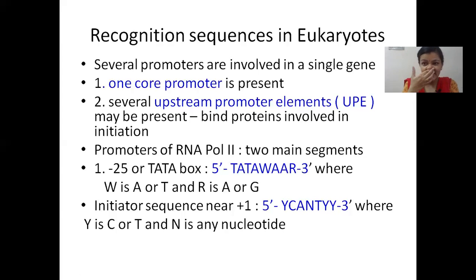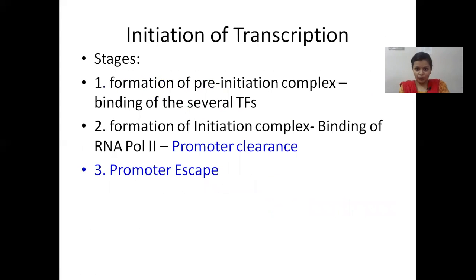Other than this, there are several upstream promoter elements. So what happens during initiation of transcription is the pre-initiation complex is formed first, and that pre-initiation complex involves several transcription factors. All those transcription factors will come and assemble near the promoter region of the gene. So this forms the pre-initiation complex.